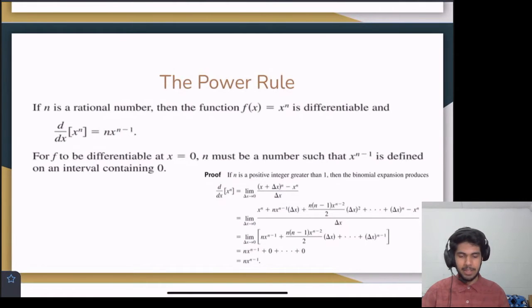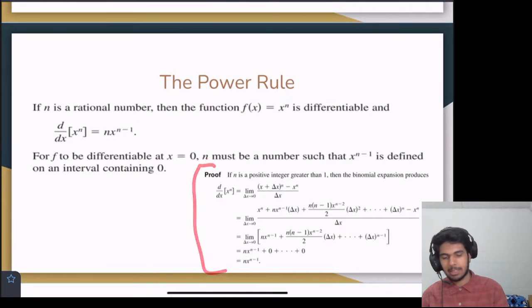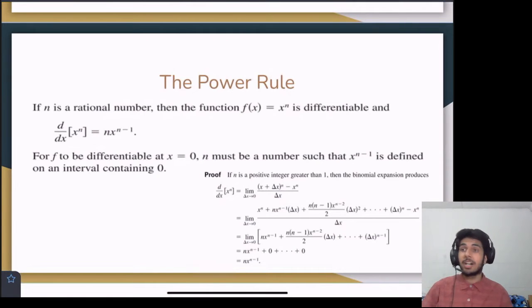Okay. And at the bottom part, it's just saying n must be a number such that x to the n minus 1 is defined on an interval containing 0, right? Okay, and then the proof of that is here, but let's not really get into that. So what's going on here? Let's do it with an example, right?